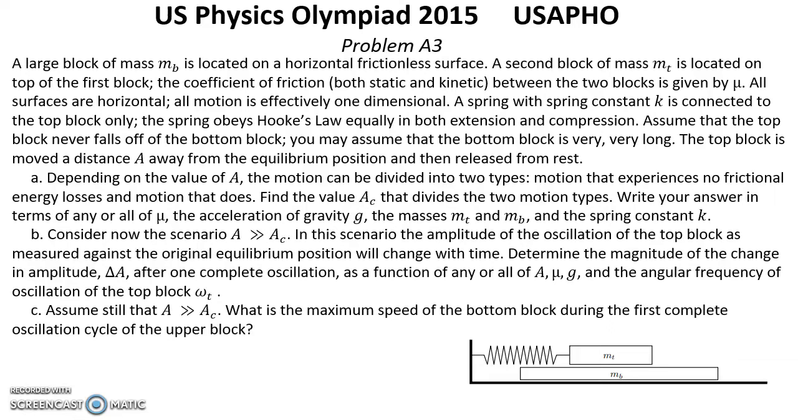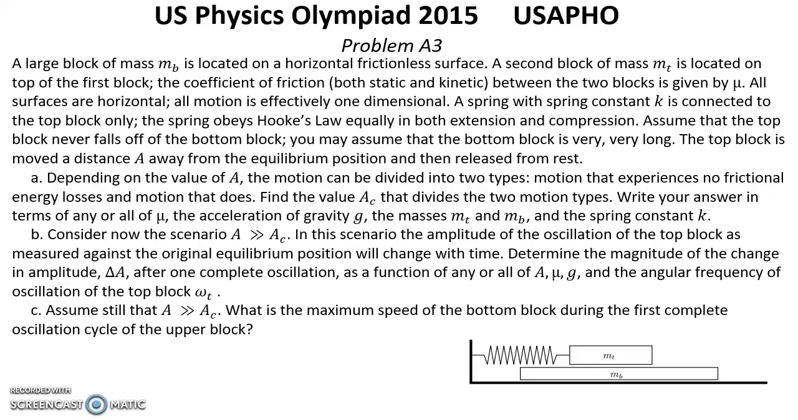A spring with the spring constant k is connected to the top block only. The spring obeys Hooke's law equally in both extension and compression. Assume that the top block never falls off of the bottom block. You may assume that the bottom block is very, very long. The top block is moved a distance A away from the equilibrium position and then released from rest.